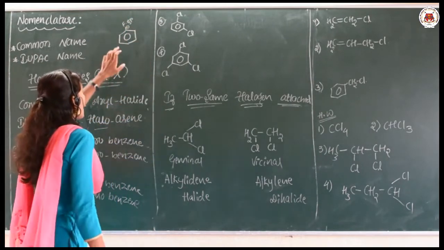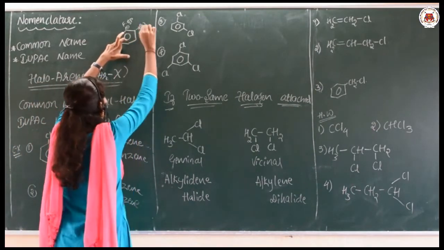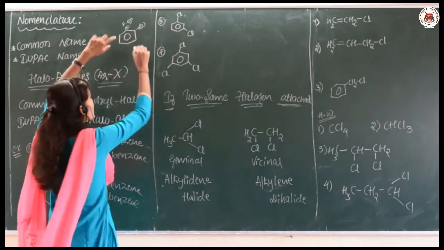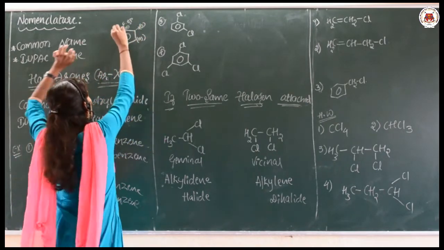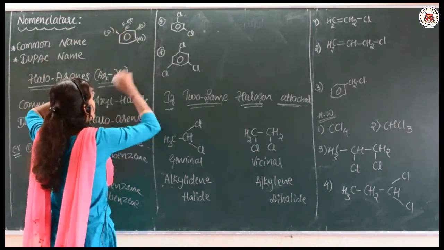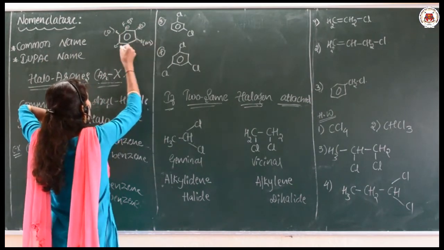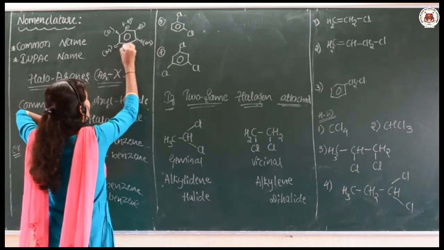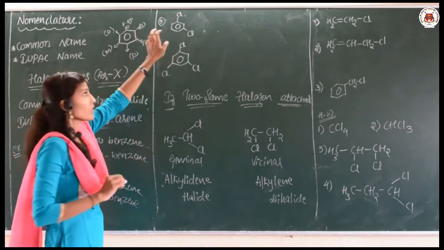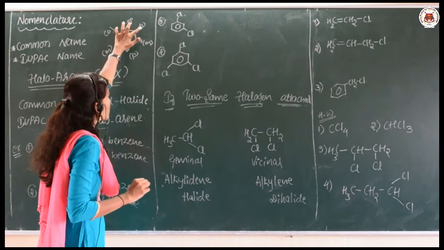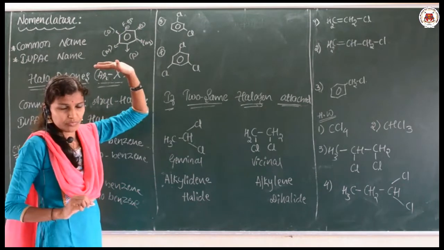This second position is called the ortho position, indicated by O. This position is the meta position, and exactly opposite to this, this is also the ortho position, and here also meta, while this position is para. Always keep in mind these positions with respect to this: ortho, meta, para, meta, ortho.